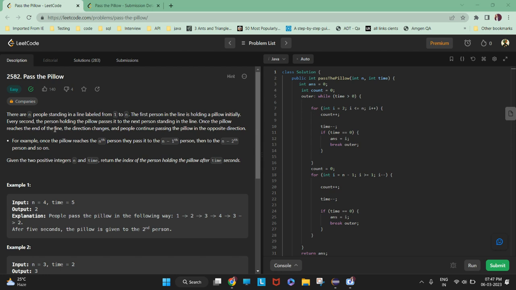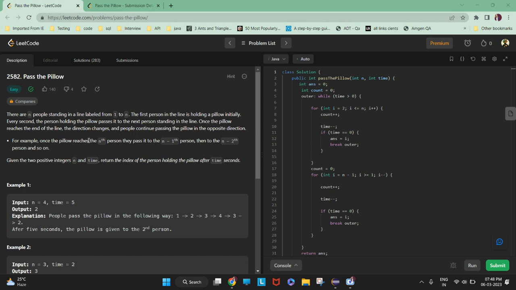Once the pillow reaches the end of the line, the direction changes. Once the last, nth person holds the pillow, he has to pass it to the next person, that is the n minus one person, provided time is available, and the people continue to pass the pillow in the opposite direction.